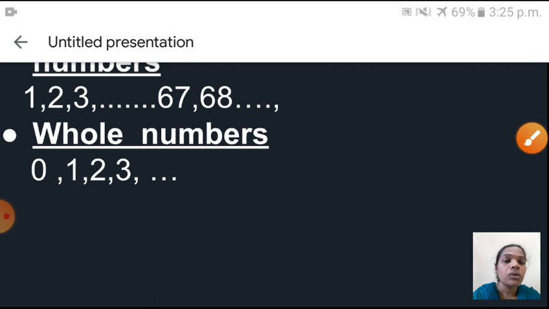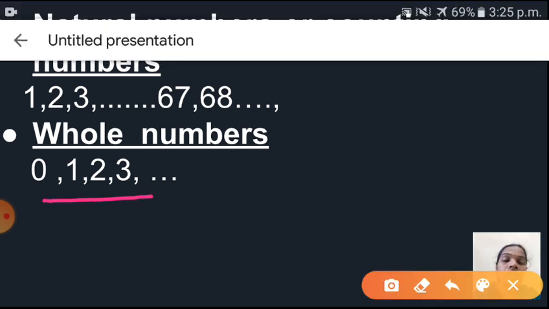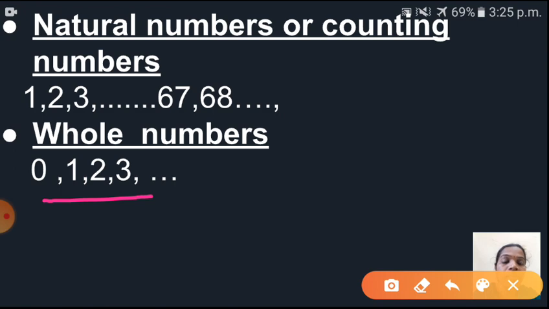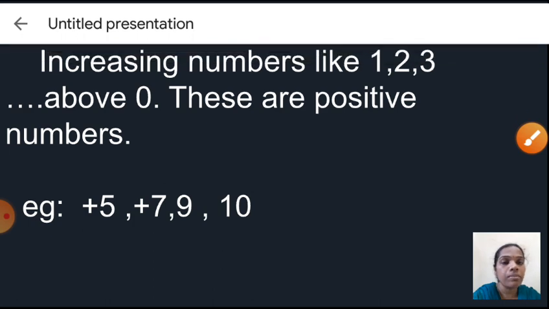Whole numbers. Whole numbers means 0 plus all natural numbers. That means whole numbers start from 0. So can you say the smallest whole number? Yes, 0. And the greatest whole number we cannot say, so that is infinity. Okay, next one is positive numbers.